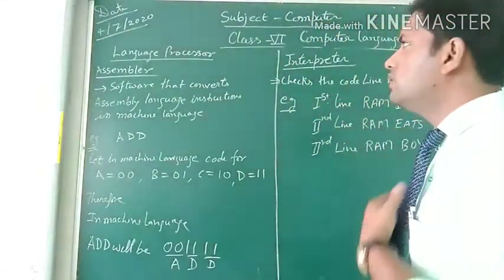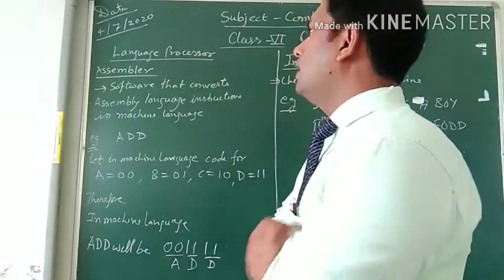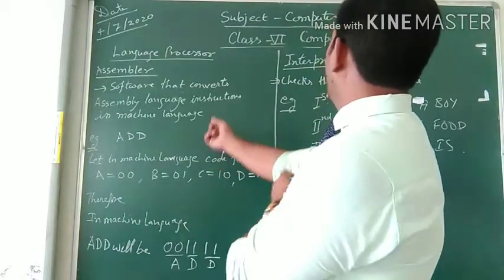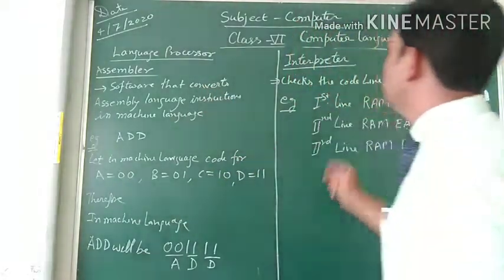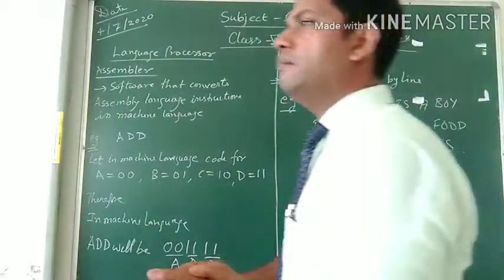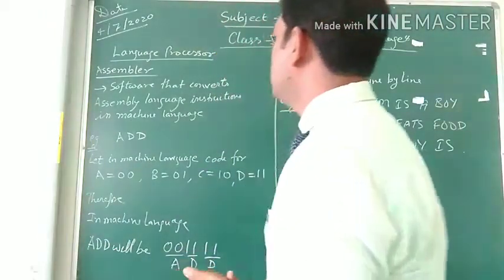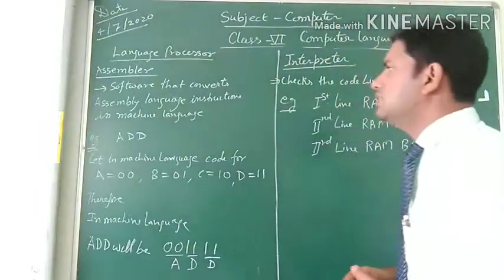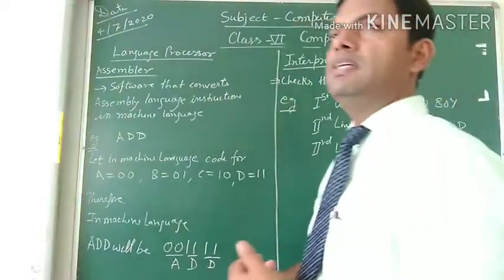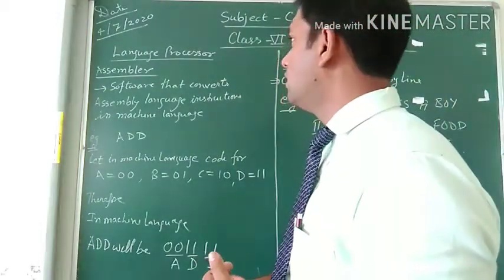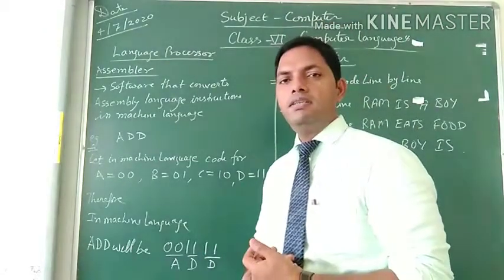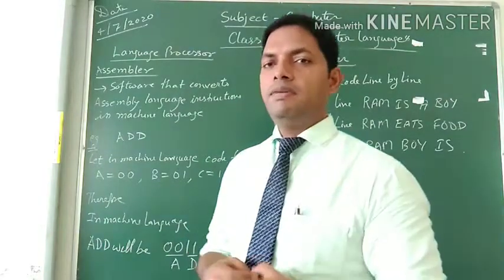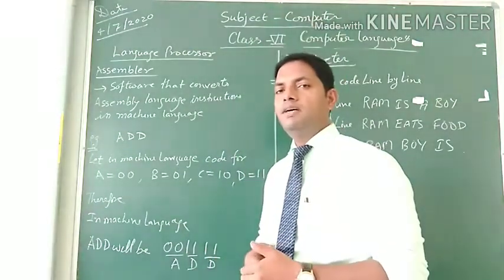Now let's talk about the language processor. Language processors are the assembler, interpreter and compiler. In assembler, we say that it is software that converts assembly language instructions into machine language. Means a software which can convert assembly language code to a machine language is known as assembler.